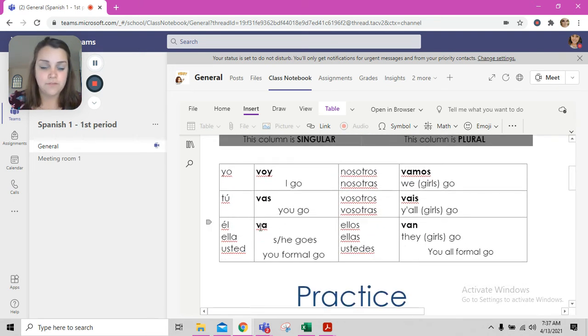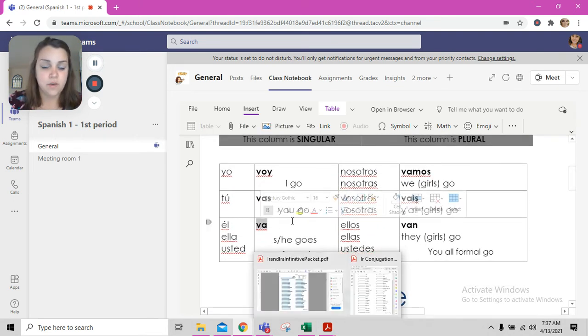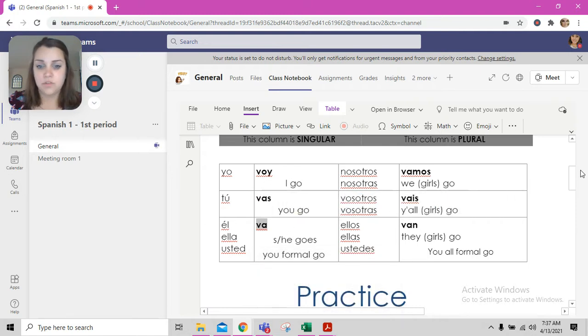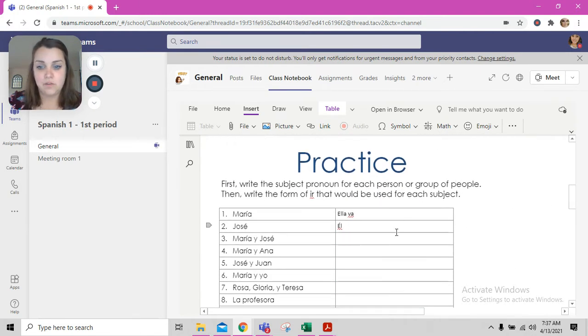So we're going to use the form ir from the lower left-hand box as well. So we're going to say va. So él va. He goes.